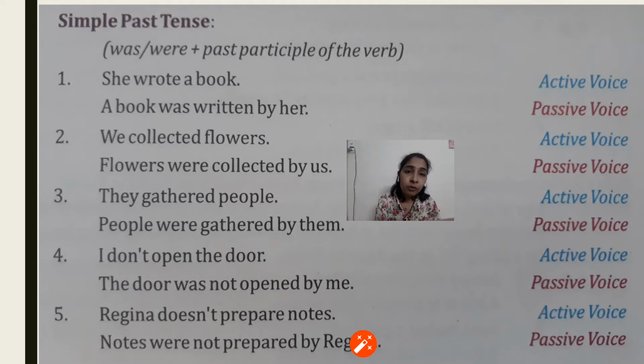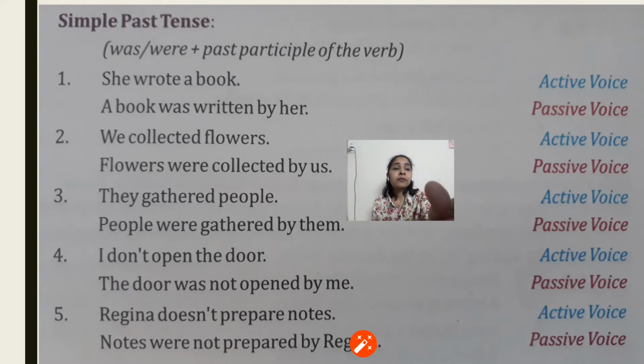So, she wrote a book. A book was written by her. Book is singular, so a book was written by her. We collected flowers. Now flowers is plural here, so flowers were collected by us. They gathered people. People were gathered by them. People is again plural here. Next, I didn't open the door. Door is singular here, so the door was not opened by me. Regina didn't prepare notes. Again here notes are plural, so notes were not prepared by Regina.